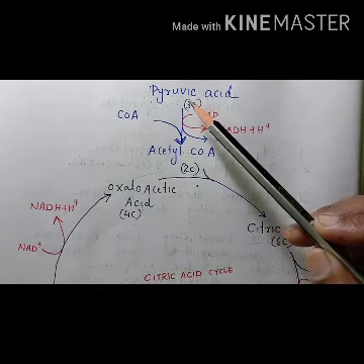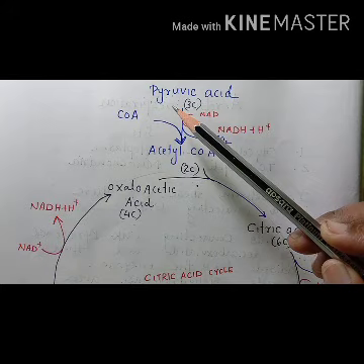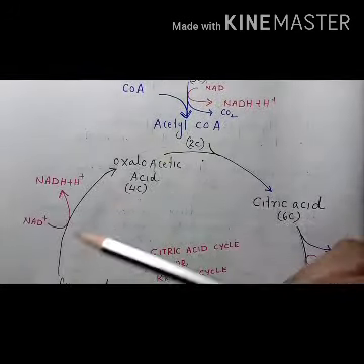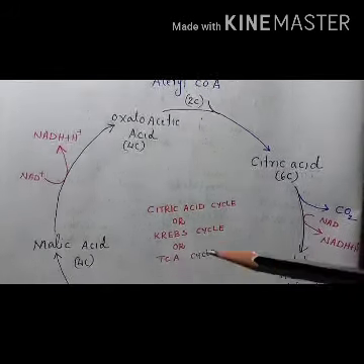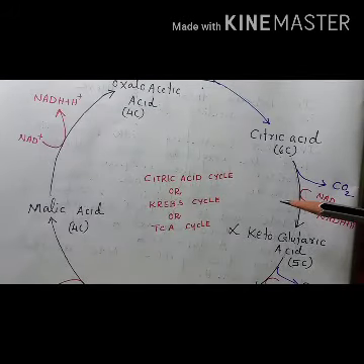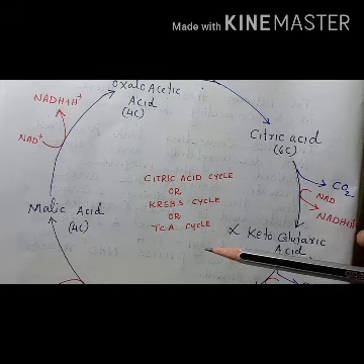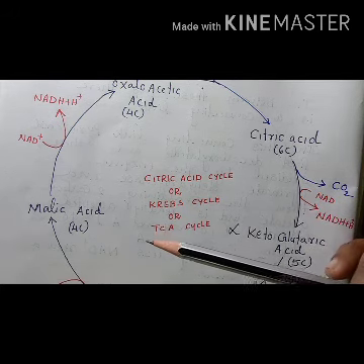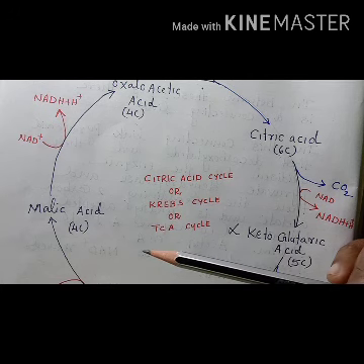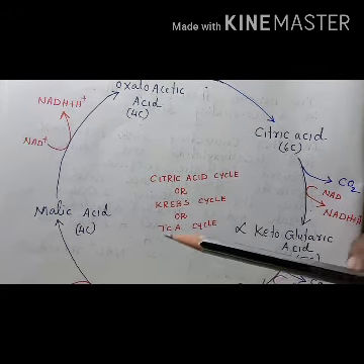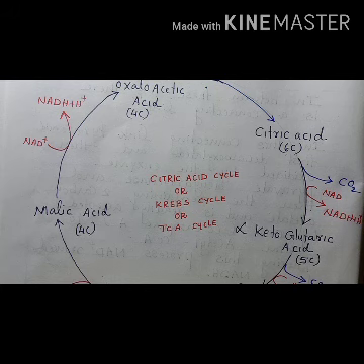So we know that at the end of glycolysis, 2 molecules of pyruvic acid are produced. So this cycle will repeat once more. And how many NADH2 will be formed in total after the complete oxidation of glucose? In one cycle we can see 3 NADH2, so total 6 NADH2. Then 1 FADH2 per cycle, that is a total of 2 FADH2, and also 2 GTPs are released after the complete breakdown of one molecule of glucose.